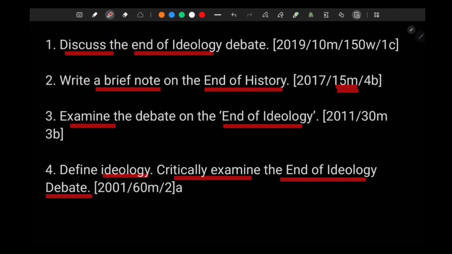Not really analytical depth has been asked, not really a comparative question has been asked. The questions have been very simple and very straightforward. So the quality of questions is much easier on this side. But the issue with end of ideology, end of history, clash of civilization is that they have relevance in theory